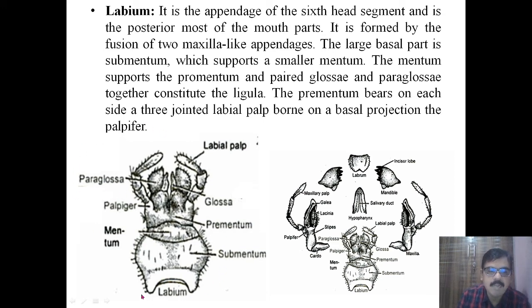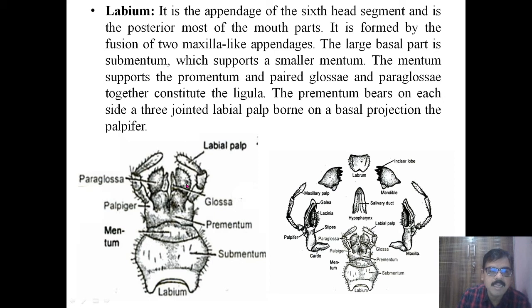So this is the labium, or the lower lip. It is the appendage of the sixth head segment, and it is the posteriormost part of the mouth parts. It is formed by the fusion of two maxilla-like appendages. The large basal part is called the submentum, which supports the mentum. Above the mentum there is the prementum, and on this prementum there are small structures called the glossa, and outer to the glossa there are the paraglossa.